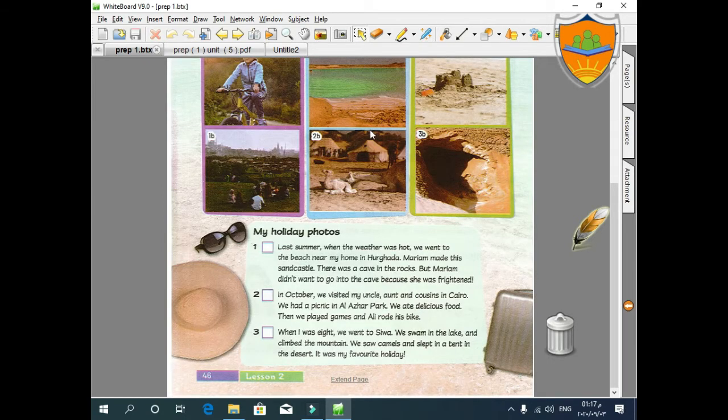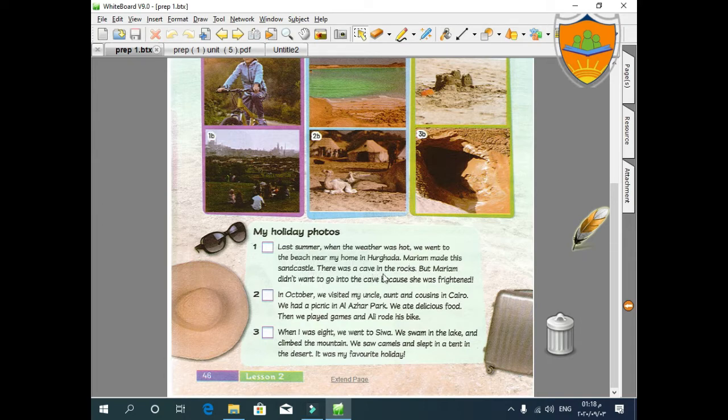We saw a lot of activities, but now we have a text. Listen to me closely to answer the questions. We will read about my holiday photos. Last summer, when the weather was hot, we went to the beach near my home in Hurghada. Mariam made this sand castle.